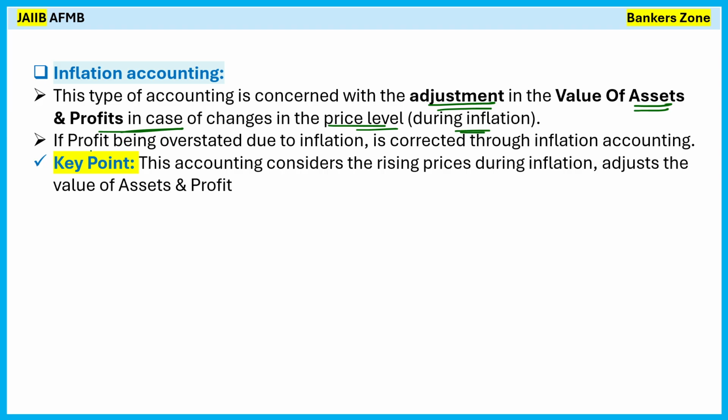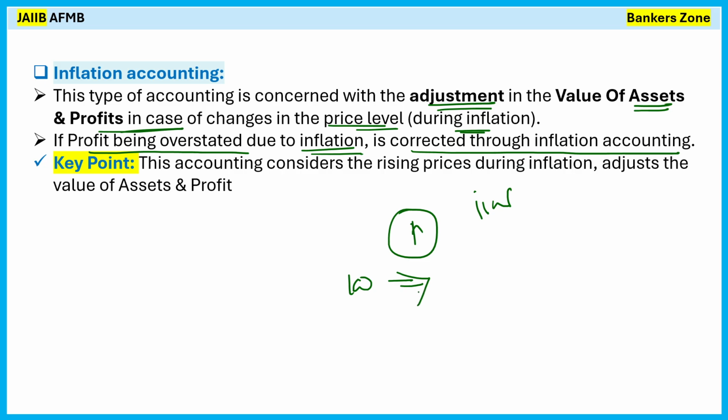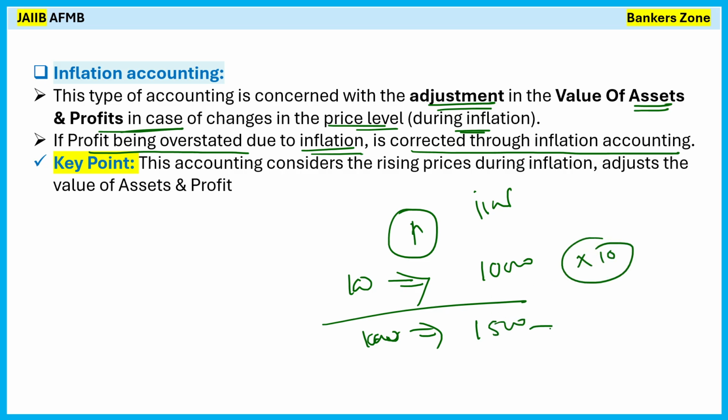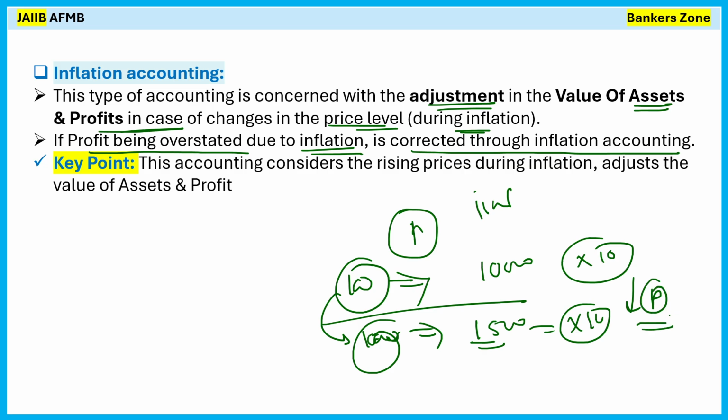So if a profit is overstated during inflation, it is corrected through inflation accounting. So you have shown the profit, right? But that increase in profit is mainly due to inflation. For example, you sold 100 umbrellas previously and you earned 1,000. In the next year, you sold 100 umbrellas again and you earned 1,500, because here the price is say 10 rupees and here the price is 15 rupees, right? So here the price increased, but you have not increased the number of items sold. Your number of items sold is the same, still you are earning more profit. Why? Because of the increase in prices, this is all due to inflation. That can be corrected using inflation accounting.